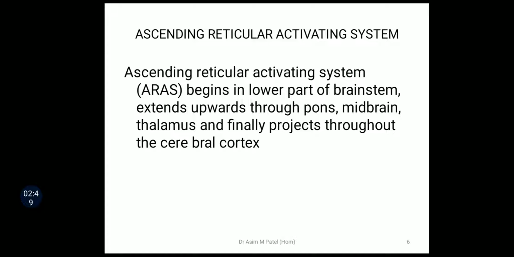Now the first one is the ascending reticular activating system. The ARAS begins in the lower part of the brainstem. It extends upwards through the pons, midbrain, thalamus, and finally it projects throughout the cerebral cortex.